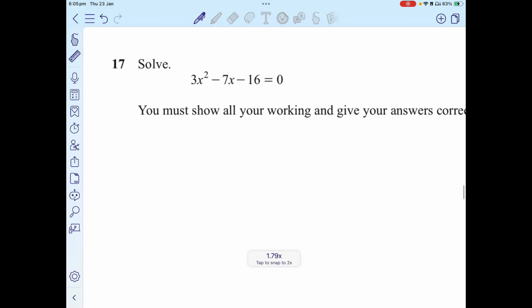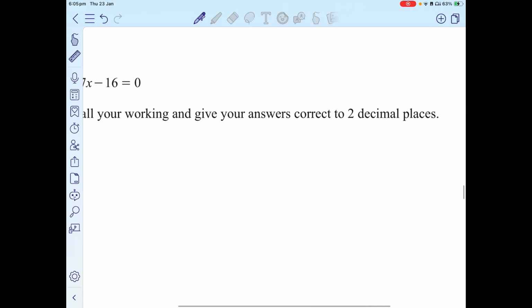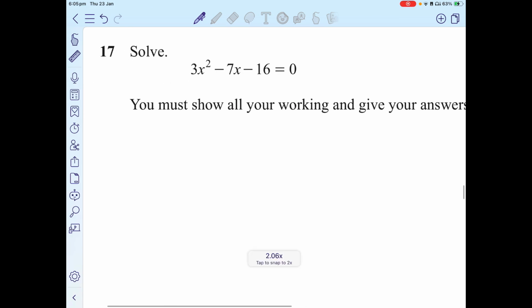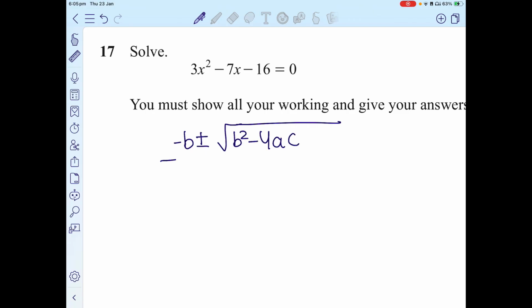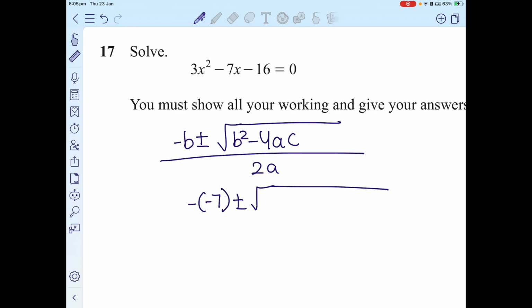Now it says 3x squared minus 7x minus 16. I have to solve this and give the answer to two decimal places. Use the quadratic formula, which is negative b plus minus square root of b squared minus 4ac over 2a. So negative b. Since b is negative 7, negative into negative is going to be positive. Negative of negative 7 plus minus square root of negative 7 squared minus 4 into 3, which is the value of a, into negative 16. Make sure your signs are correct.